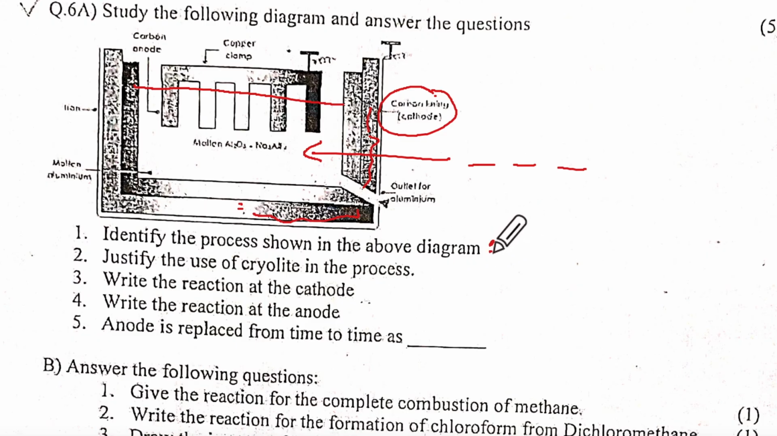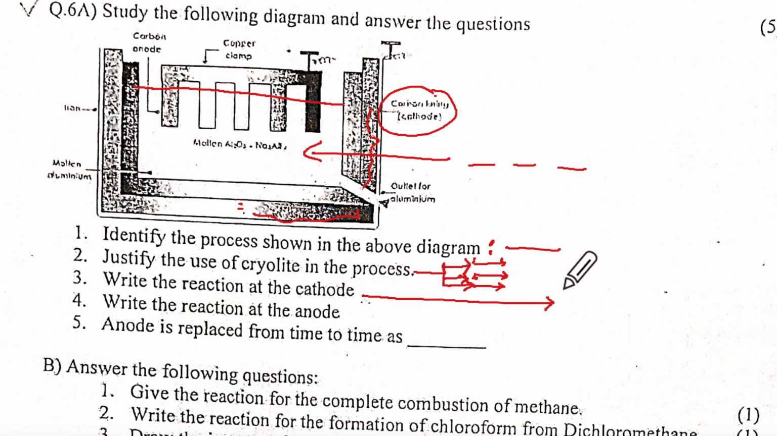Identify the process. Which process is this? Hall-Héroult process. Justify the use of cryolite. Cryolite has all 3 functions. Fluorspar has the first 2 functions. Remember the 3 functions: lowering the fusion point, increasing the conductivity. Correct.